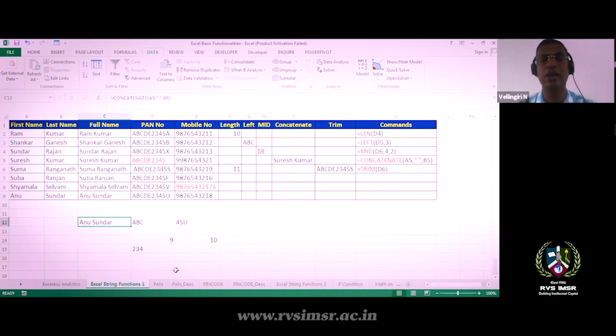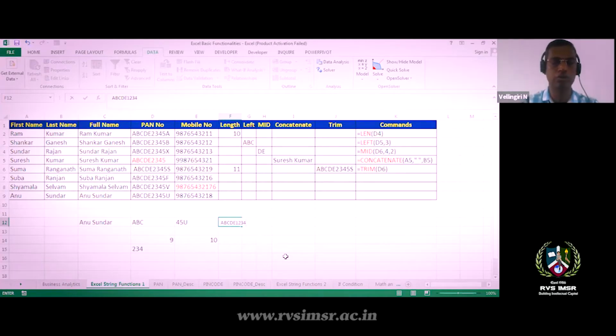One more command I would like to show is called trim. What is the usage of trim? While typing, sometimes the data entry operator may accidentally press the spacebar. So sometimes they press spacebar and then type, for example, A, B, C, D, E, 1, 2, 3, 4, 7. Okay, sorry, K. This is just an example, if a PAN number is typed like this.